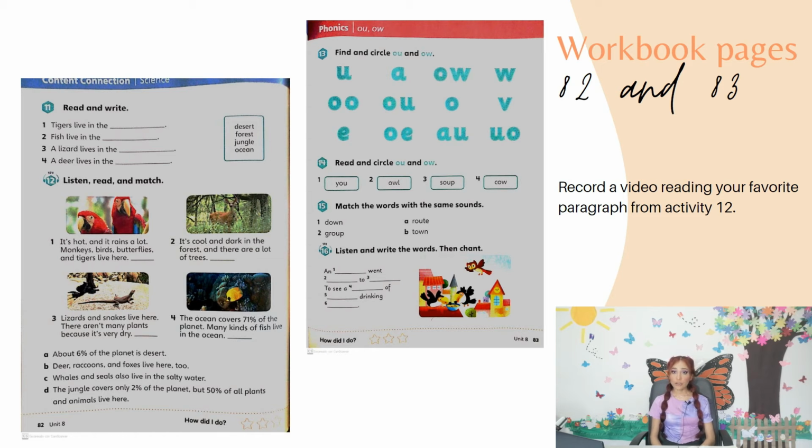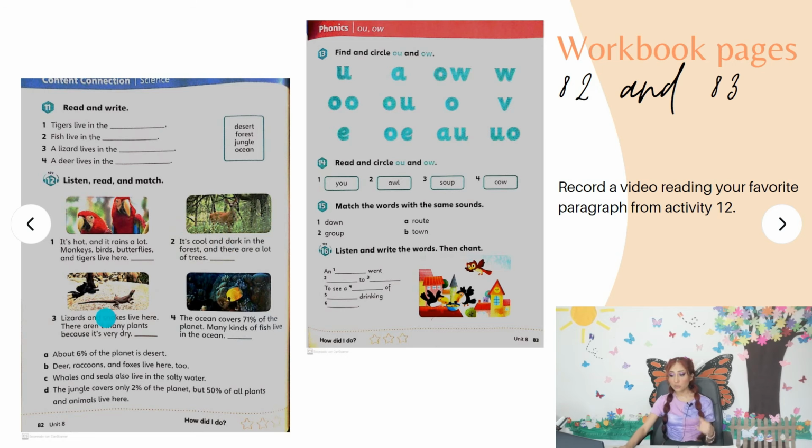Okay, so that's it. I hope that you could complete this. And now that you have completed this with the phrases in here, A, B, C, or D, you need to choose your favorite. As you can see, you have different animals, and these paragraphs we're talking about different kinds of habitats. Okay, so you need to choose your favorite one. For example, in my case, my favorite paragraph is number 2. It's cool and dark in the forest and there are a lot of trees and also deer, raccoons and foxes live here too, okay? Vamos a elegir nuestro favorito.